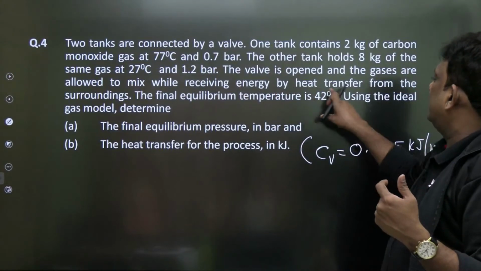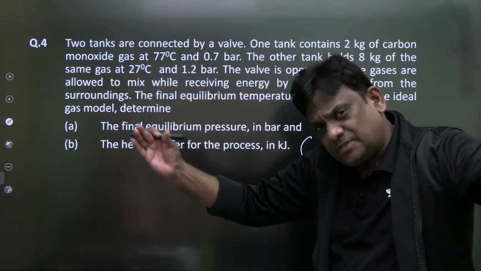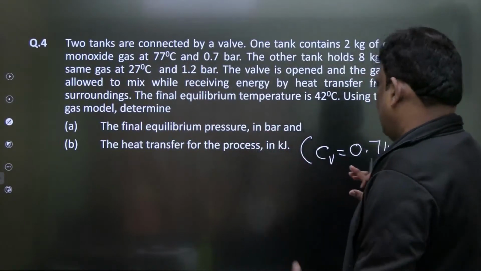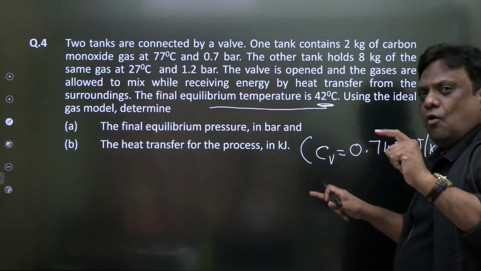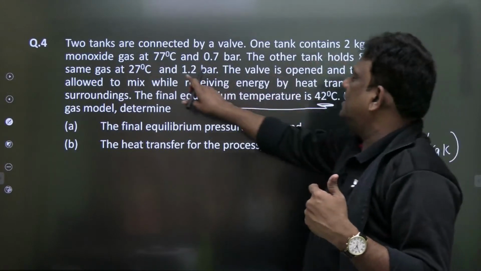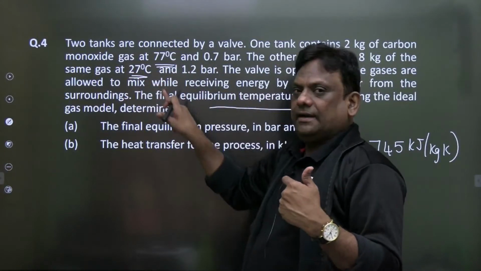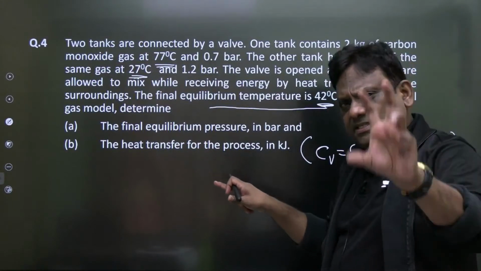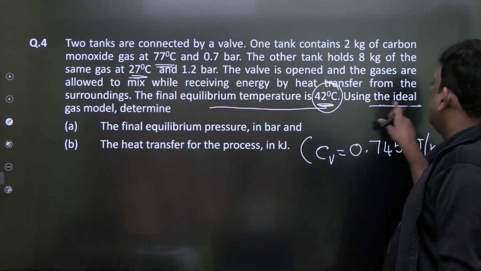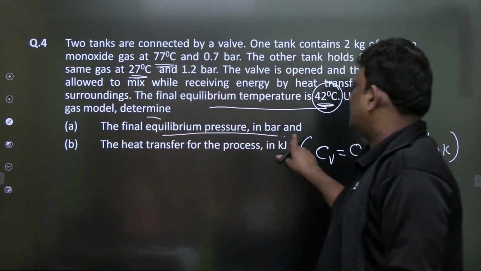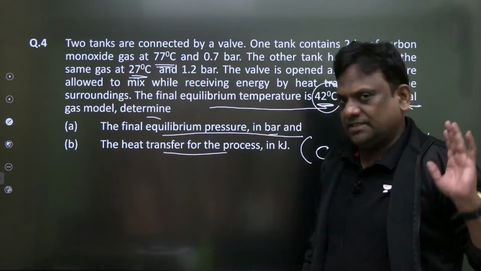while receiving energy by heat transfer from the surroundings. Oh my God! When the valve is opened, there is also heat transfer from the surroundings. You should be very careful. The final equilibrium temperature is 42 degrees centigrade. One part of carbon monoxide was initially at 77, the other part at 27 degrees centigrade, and these two are mixed with a final temperature of 42 degrees centigrade. Using the ideal gas model, what is the final pressure in bar and how much is the heat transfer during the process? This is a good question, sirs.